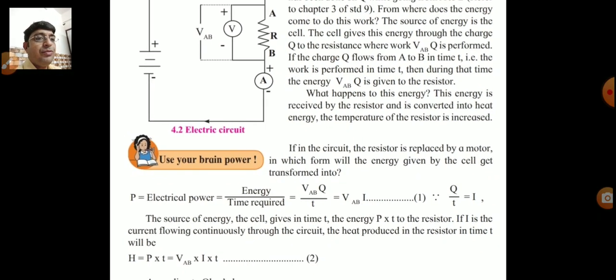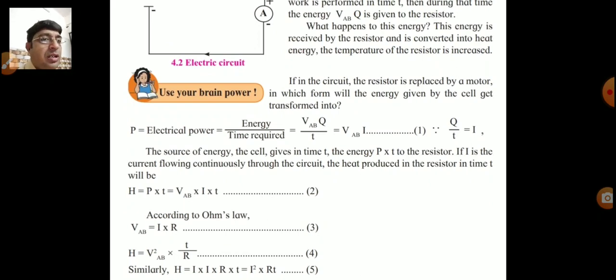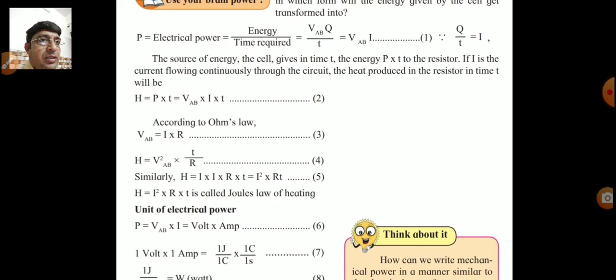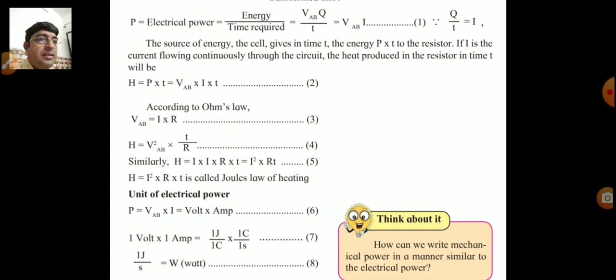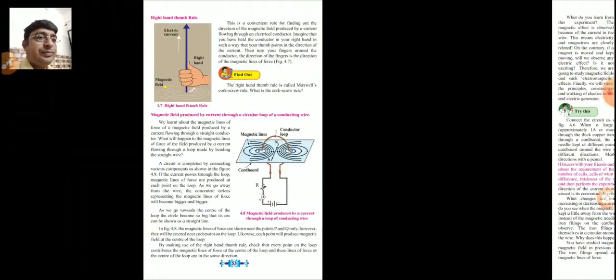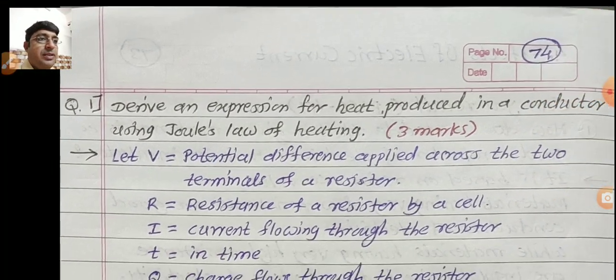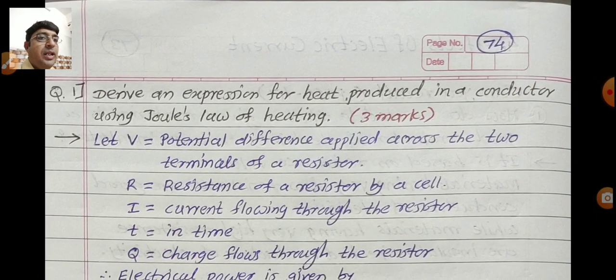Now on the next topic, a 3-mark question. We are writing the answer to the question in this pattern. Now this is a 3-mark question asked in the exam: derive an expression for heat produced in a conductor using Joule's law of heating.